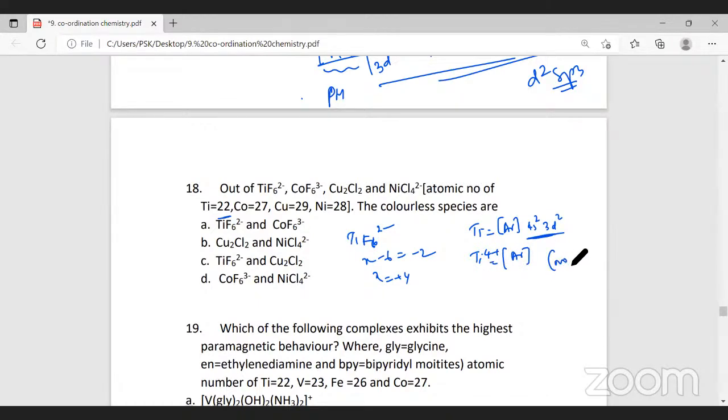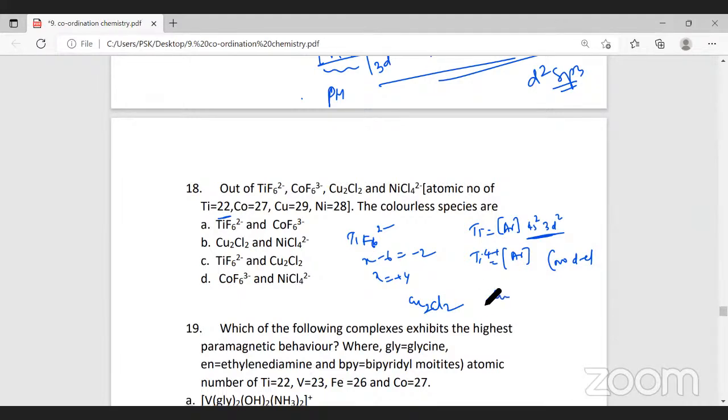So there are no d electrons. Since there are no d electrons, it will be colorless. Again, if you see Cu2Cl2, that is Cu plus, option C, right, sir?